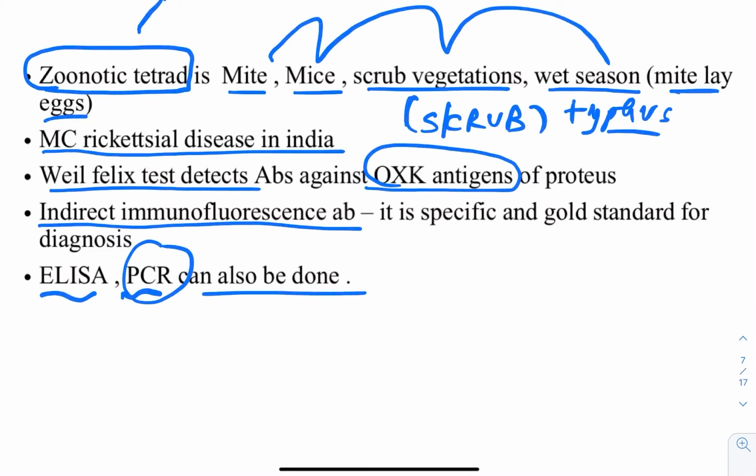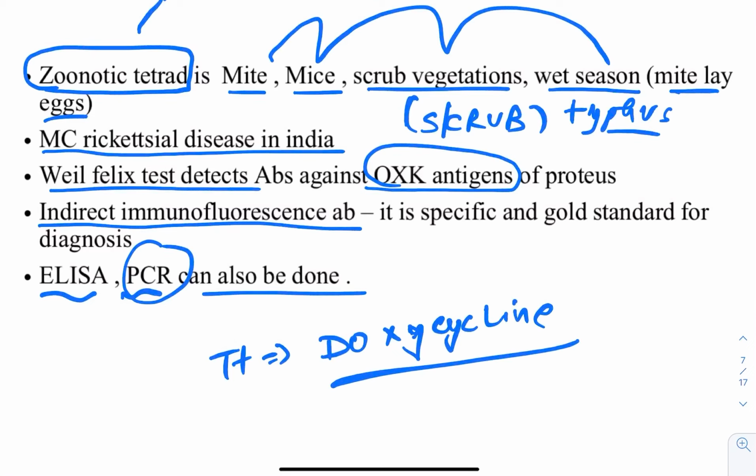And what is the treatment of choice here? The treatment of choice for all the rickettsial family members is what? Doxycycline. Okay, doxycycline is the treatment of choice for most of the rickettsial diseases, and here also it is the treatment of choice. A vaccine is being tried, but it is not found to be very useful, so you can just remember that a vaccine is being tried. A killed vaccine is there, but not of much use. Okay, so this particular doxy is like a super shot here. If you give this one, it improves other things very fast.